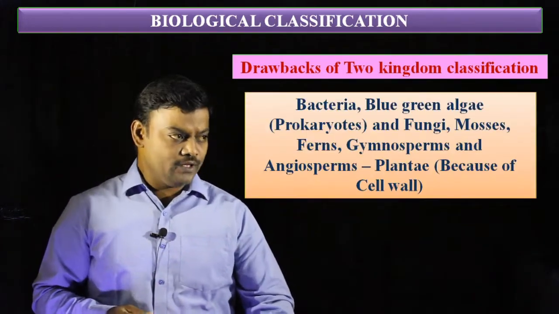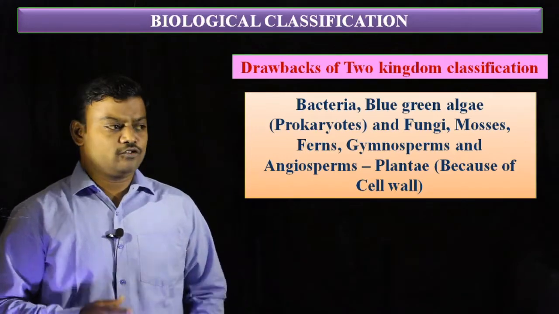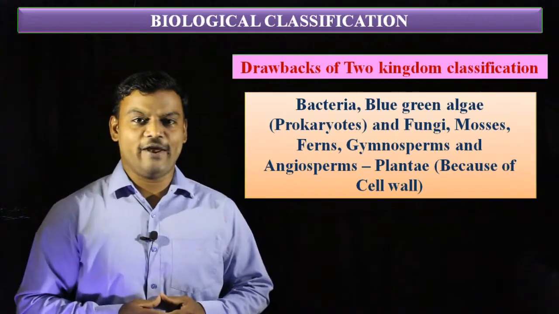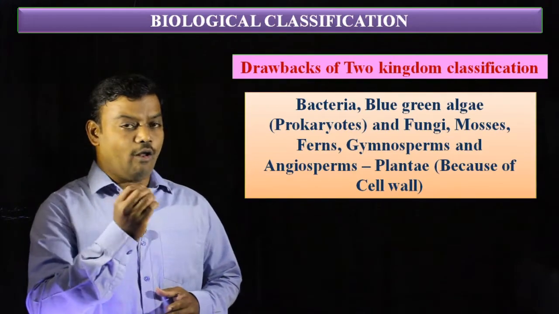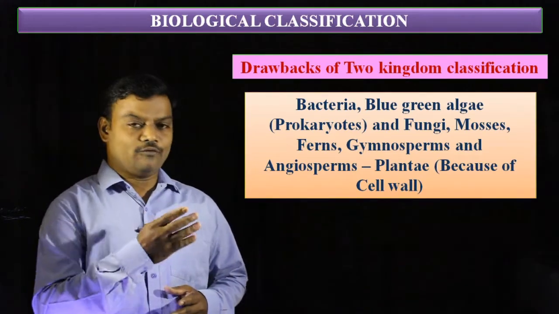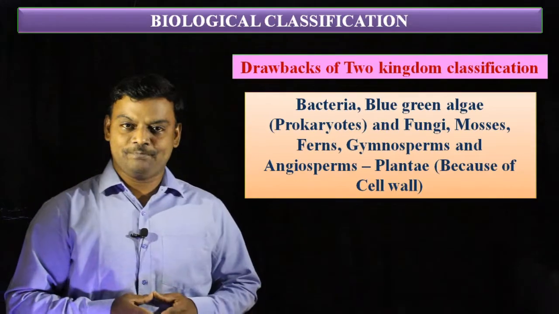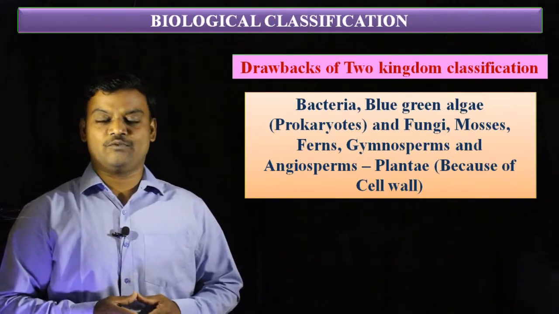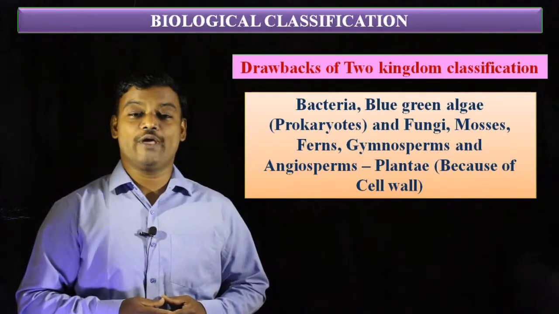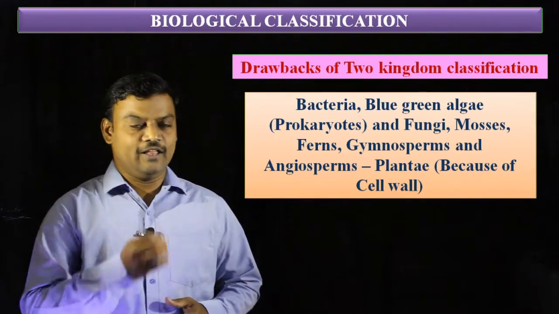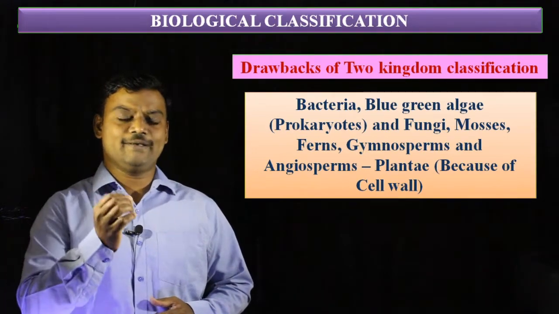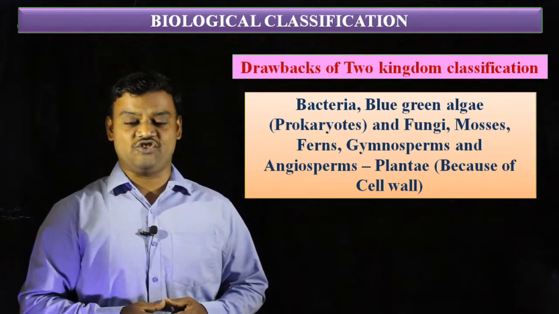When you take some examples, first bacteria and blue-green algae are prokaryotic organisms. Along with these prokaryotes, some eukaryotes like fungi, mosses, ferns, gymnosperms and angiosperms are all kept under the kingdom Plantae because of their cell wall. It is the main drawback in two kingdom classification.